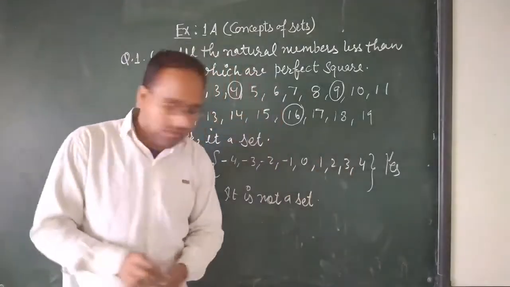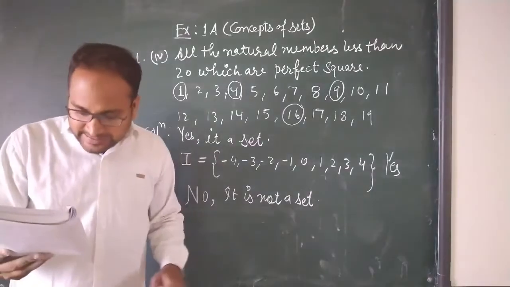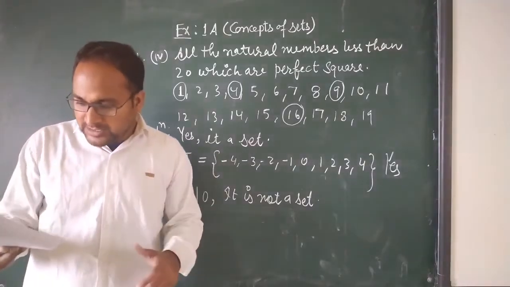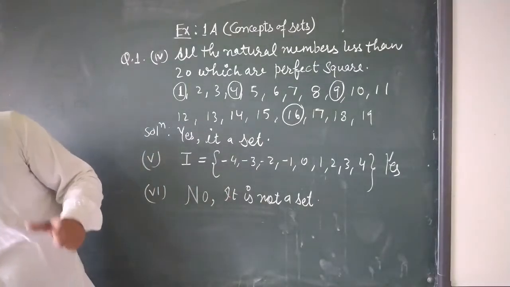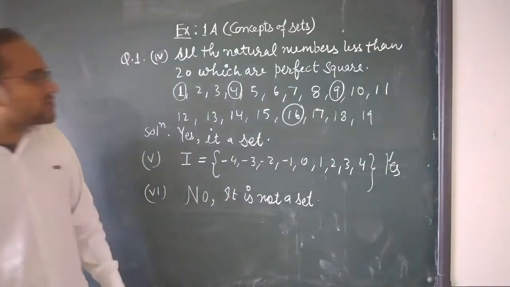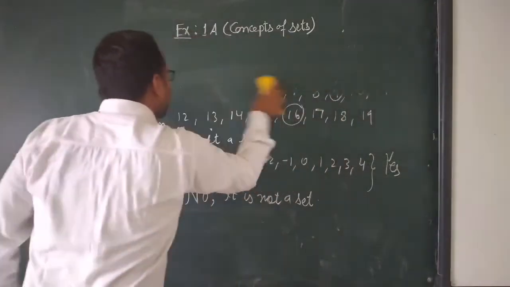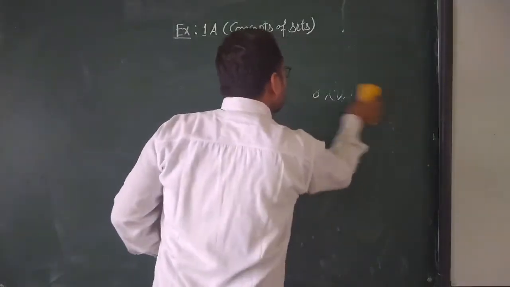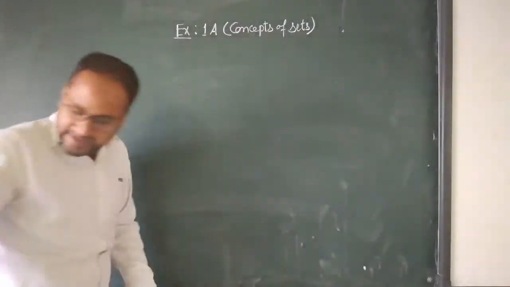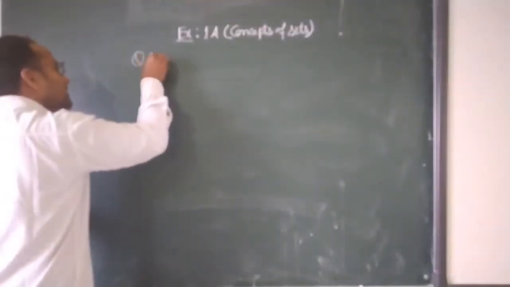Now the next question, question number 2: let A be the set of all whole numbers greater than -3 but less than 5. Then fill in the blanks by using belongs to and does not belong to. This question is very easy, I think you can do it at home, students. Here I will discuss it.